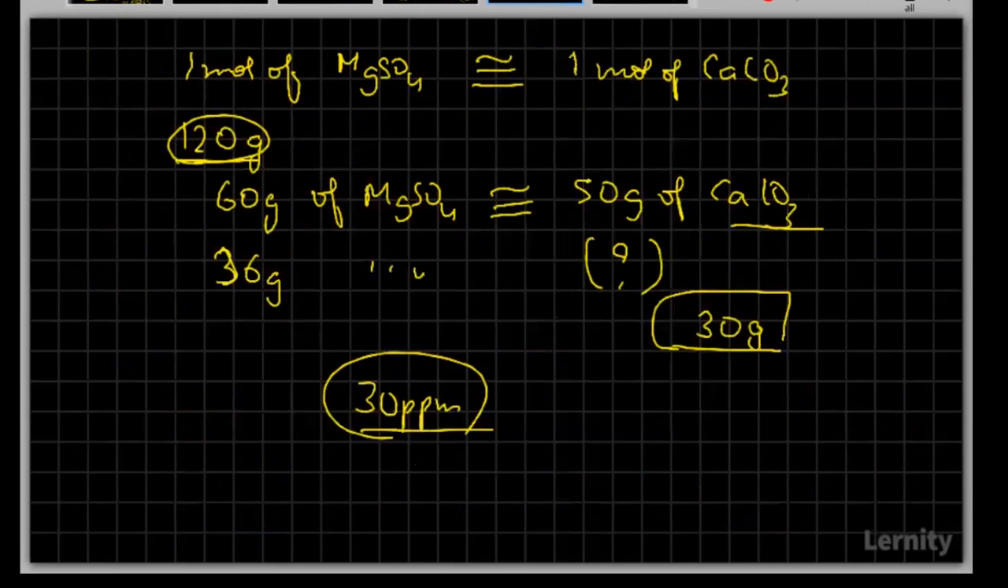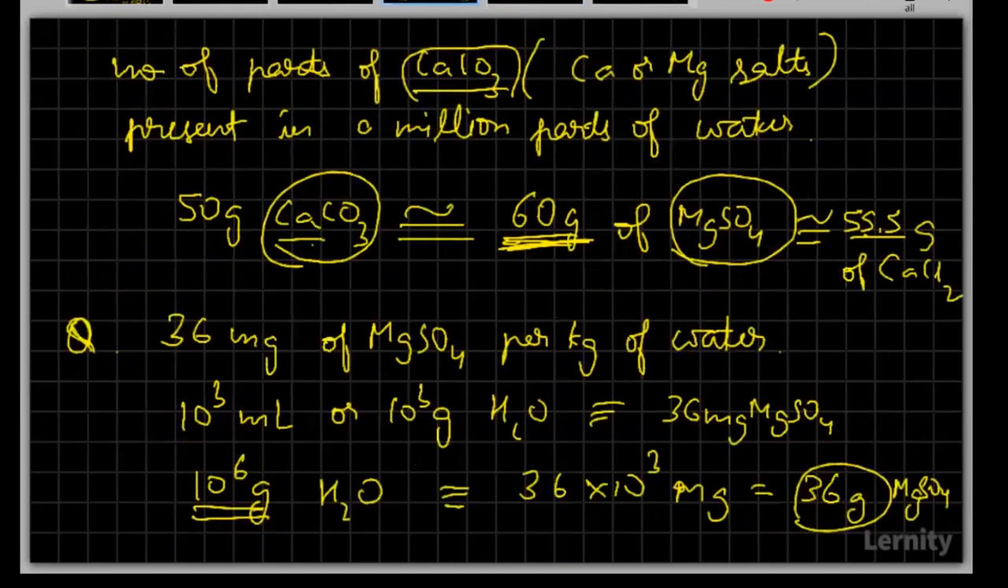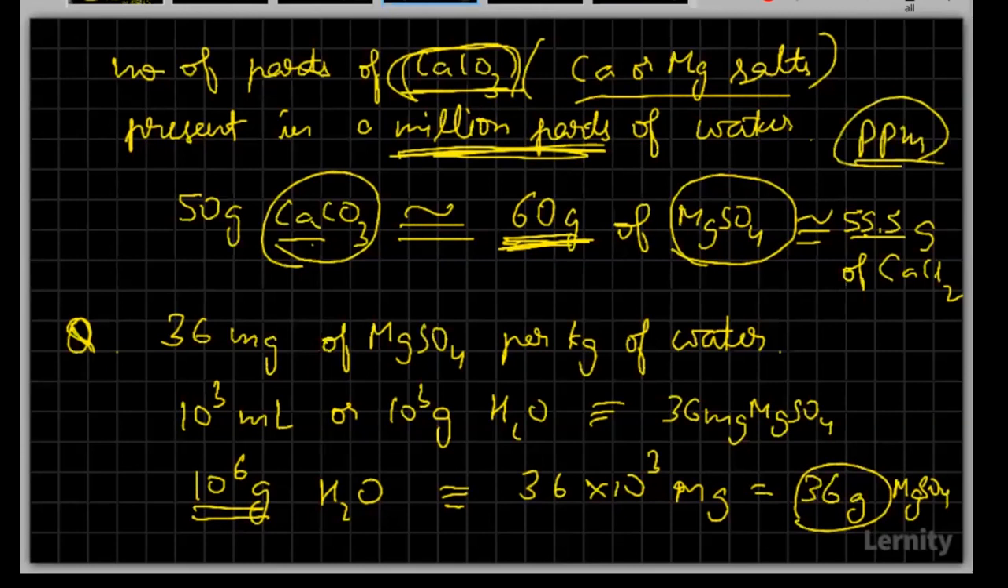Okay, so I'll just start from here. See here, degree of hardness is defined as the number of parts of calcium carbonate. Always remember that degree of hardness is always expressed in terms of calcium carbonate, which is equivalent to the calcium and magnesium salts present in million parts of water. That's the reason we represent it in ppm, parts per million, that is into 10 to the power of 6. So in million parts of water, what is the number of parts of calcium carbonate present?